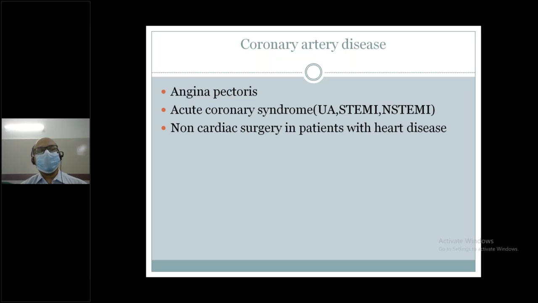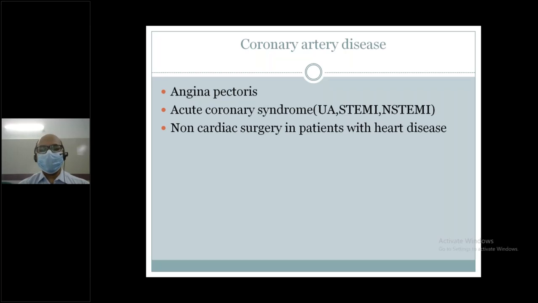What do you mean by acute coronary syndrome? It's a syndrome, a disease complex. It includes unstable angina, ST-elevation myocardial infarction, and non-ST-elevation myocardial infarction. And non-cardiac surgery patient with heart disease, some important role.